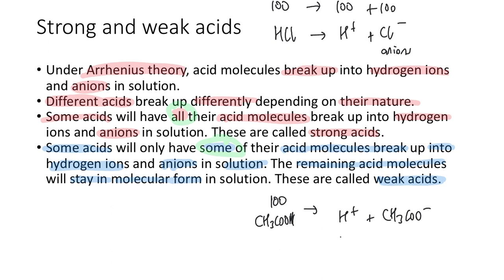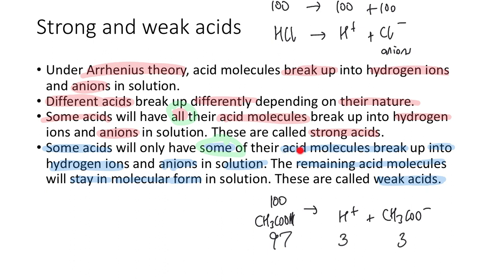You might end up with only 3 of those hydrogens and 3 of the CH3COO minuses, because only 3 of the 100 CH3COOHs broke up into the 2 component parts. That means that there are 97 of these acid molecules.